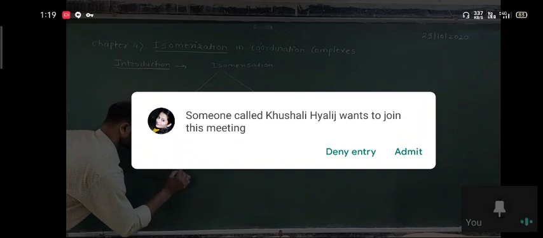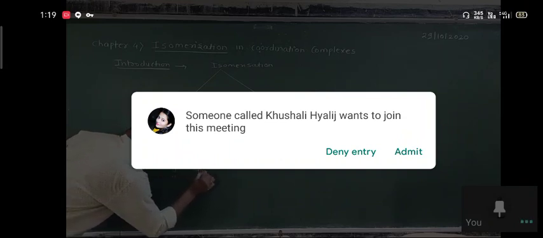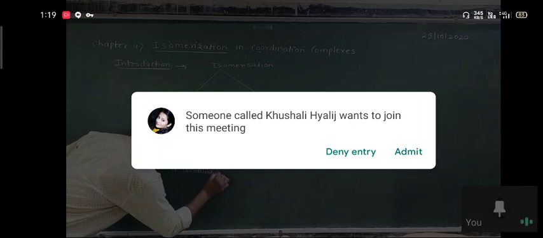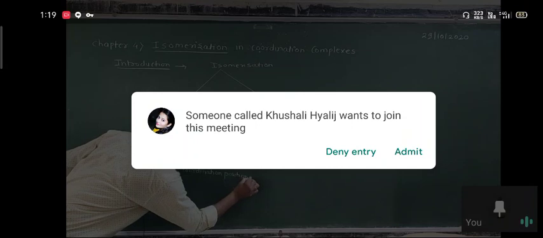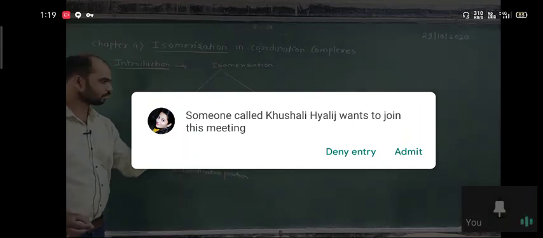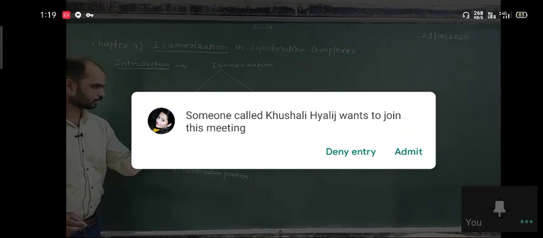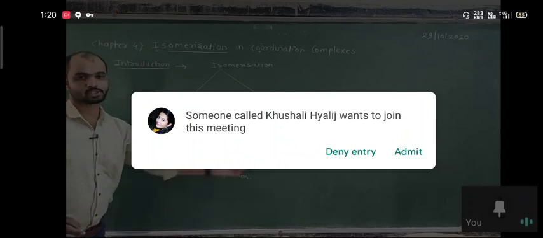Seventh is coordination position isomerism. So there are seven different types of structural isomerism: ionization, hydrate, linkage, ligand, coordination, polymerization, and coordination position isomers.